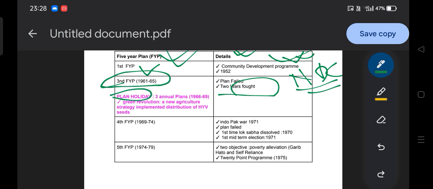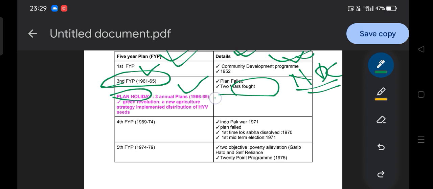Why plan holiday? As you all know, the 5-year plan means a plan for 5 years. But now the planning commission was not held for 5 years, but constituted for a 1-year gap. And that's why there are 3 annual plans.